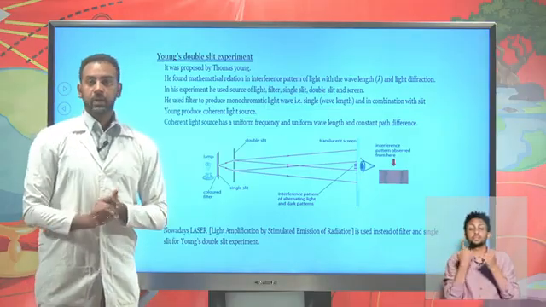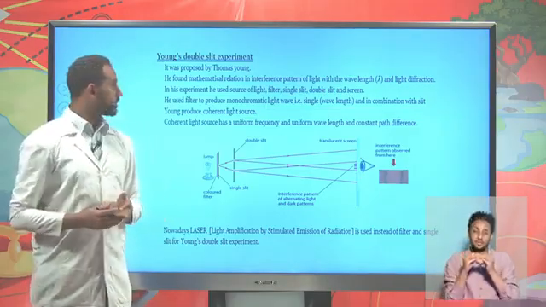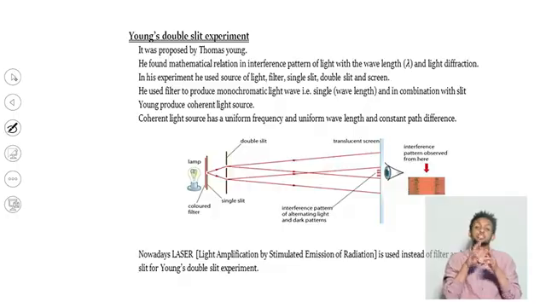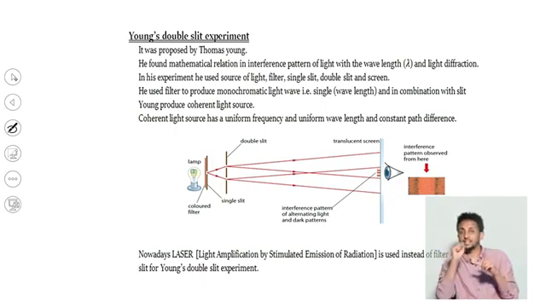And now let's see the mathematical approach which was explained by Thomas Young, and try to find a relation between the wavelength, slit gap, the screen distance, and so on.